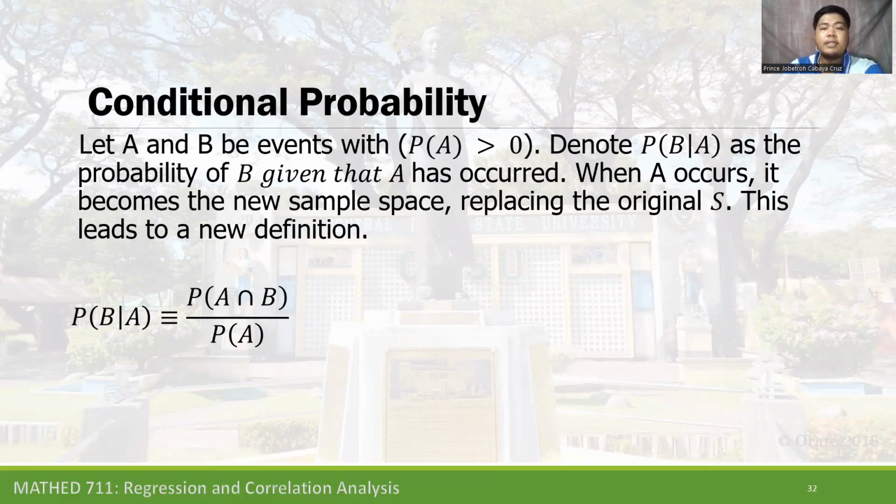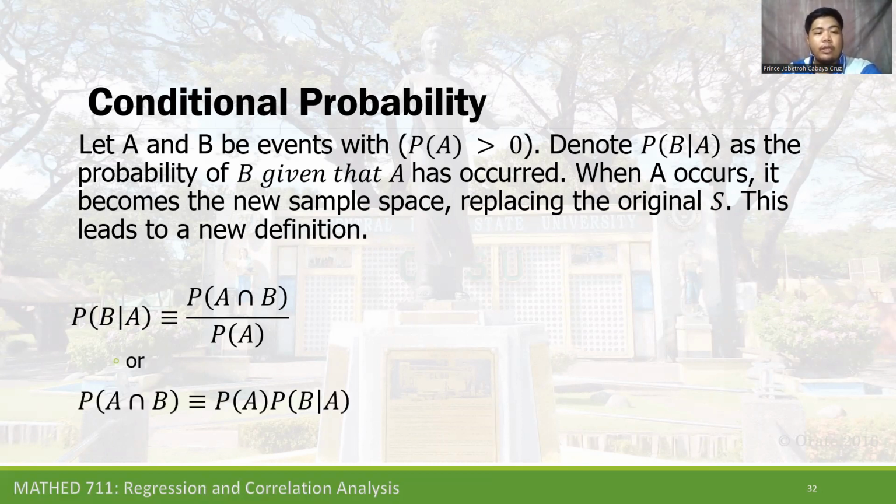Let probability of B given that A has occurred be equivalent to the probability of A intersection B all over probability of A, or probability of A intersection B is equivalent to the probability of A multiplied by the probability of B given that A has occurred.